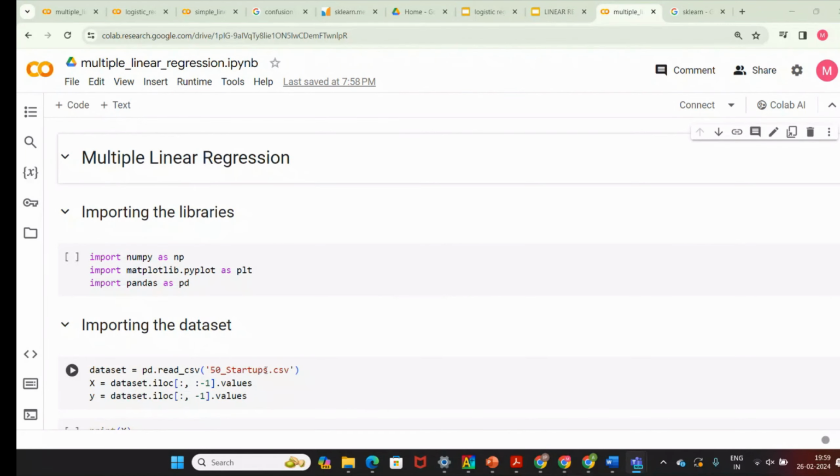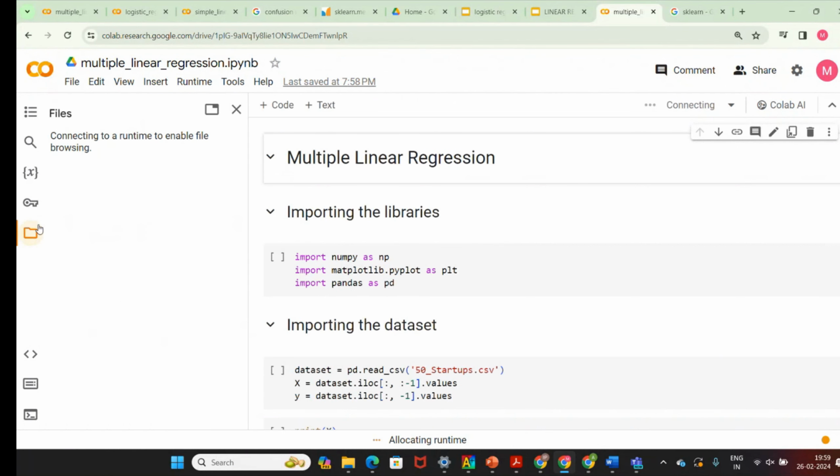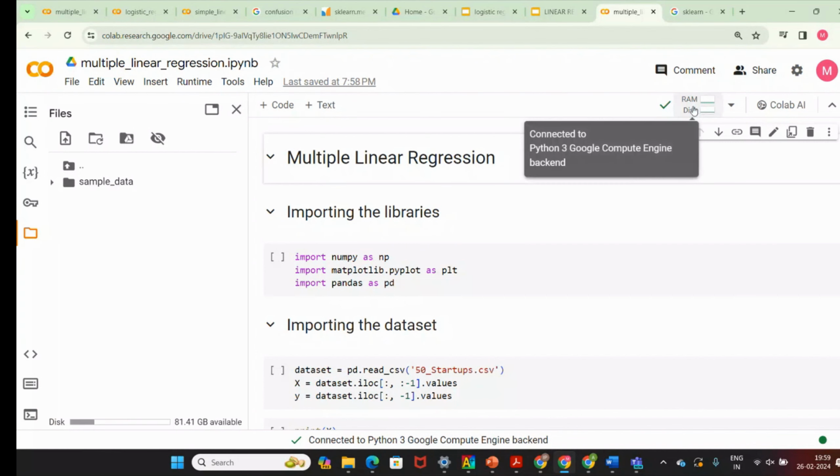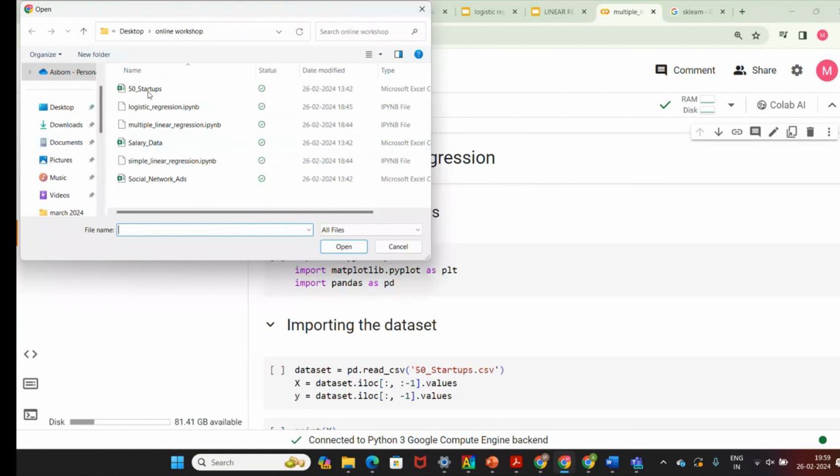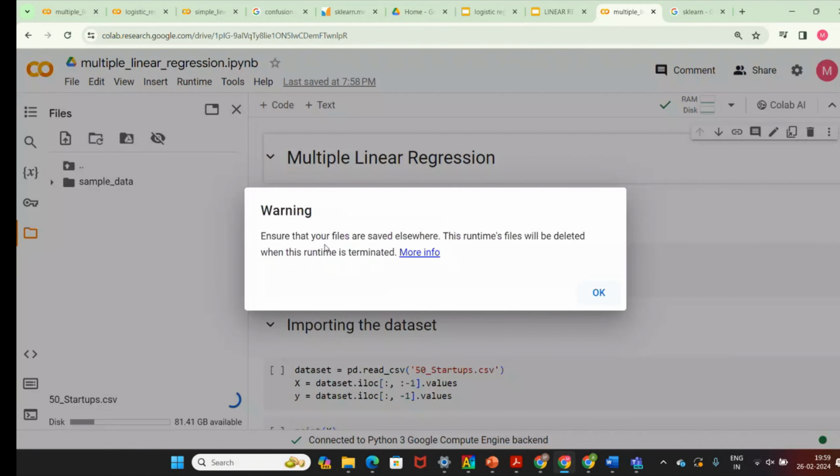But here, another case I'm taking is a startup company. I'm just opening that file. Whenever you open Google Colab, just connect it with your server. Now it is connected. You can see it says connected to Python 3 Google Compute Engine backend. So upload the startups file. This is another scenario.